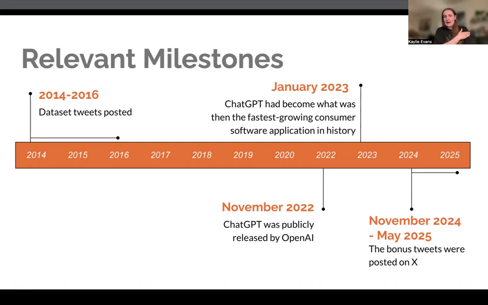So that is several years after the tweets were originally made. And then after that is when this project was done, so it was put into ChatGPT or another source to make tweets in a similar language as the original tweeters, and compared them to those tweets. And then my bonus tweets come from, again, 2024, 2025.